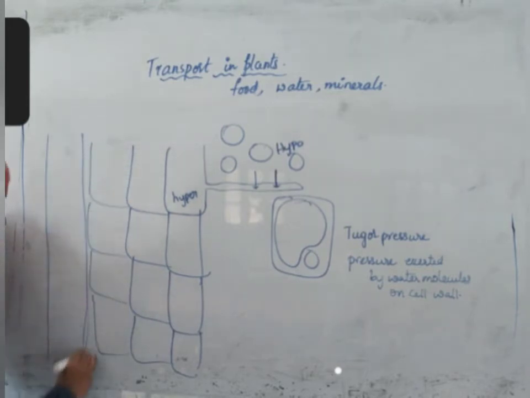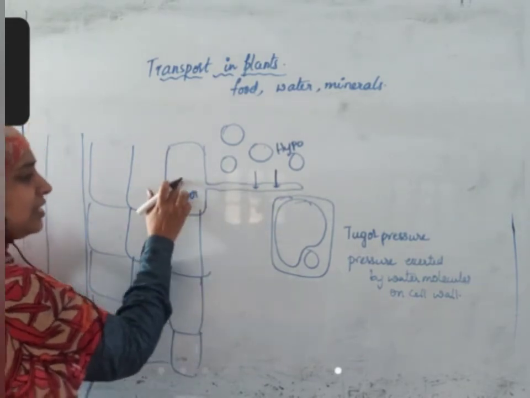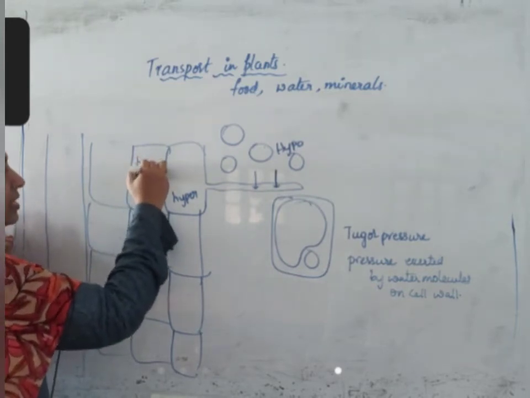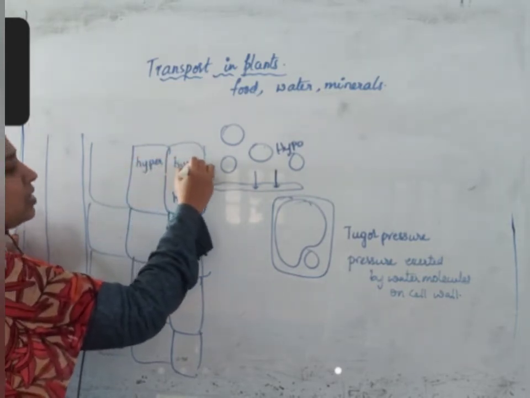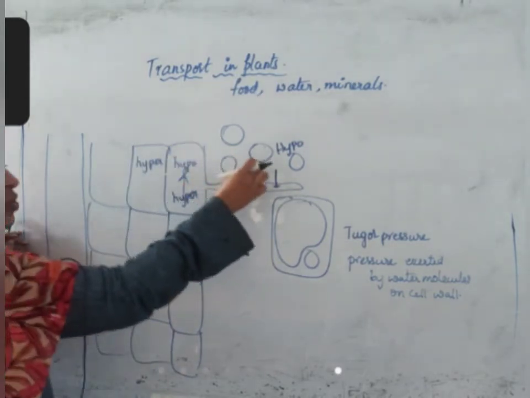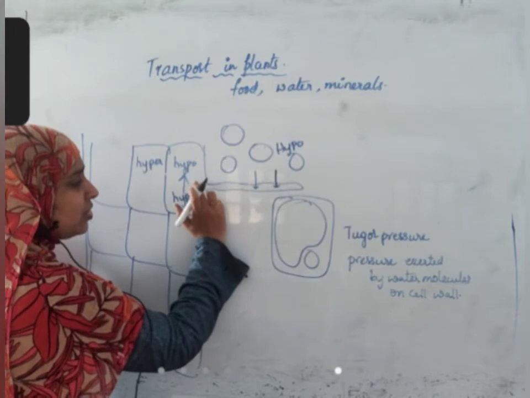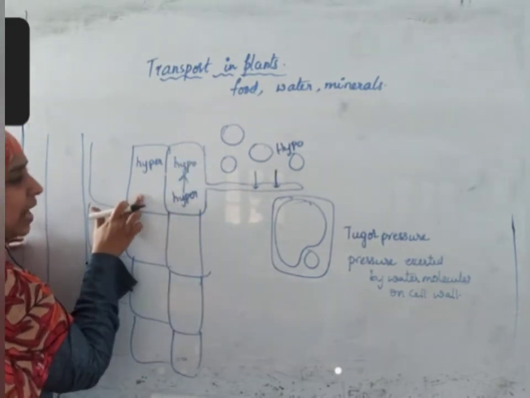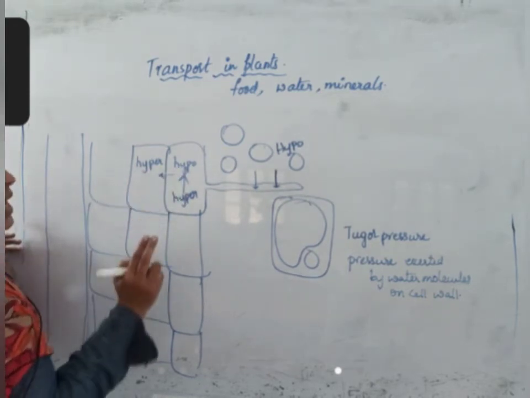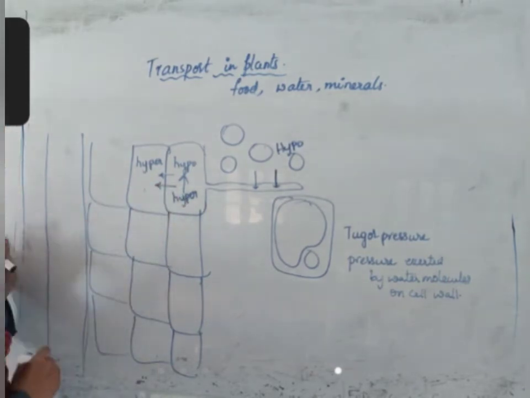Because of this increase in turgor pressure, when water is taken inside, this cell is getting water, and this one did not get water, so it will have more concentration. This is hypertonic. This will turn into hypotonic. From hypertonic it will turn into hypotonic because of the addition of this water. When water enters, the cell's concentration decreases, it becomes hypotonic, and this is hypertonic. One reason why water is moving this side is hypotonic to hypertonic. The second reason is that here there is more pressure, here less pressure. That is why water is moving.